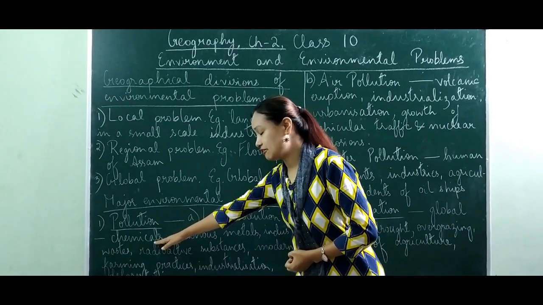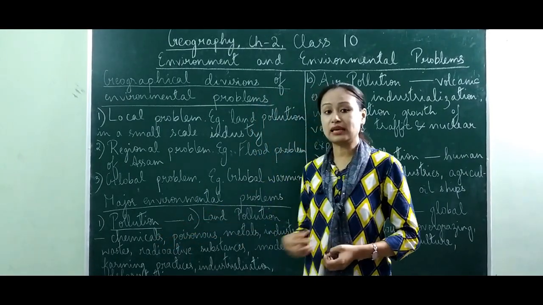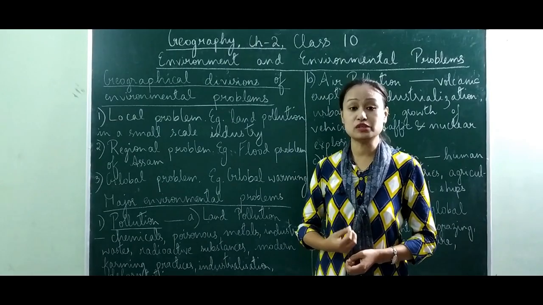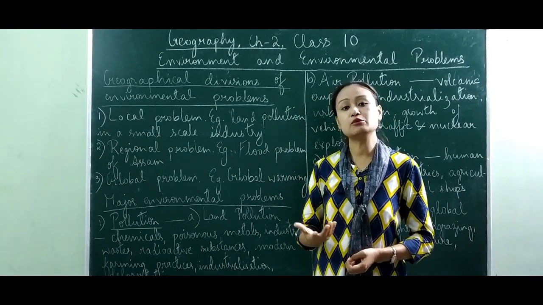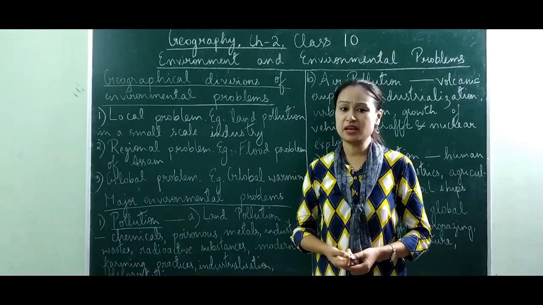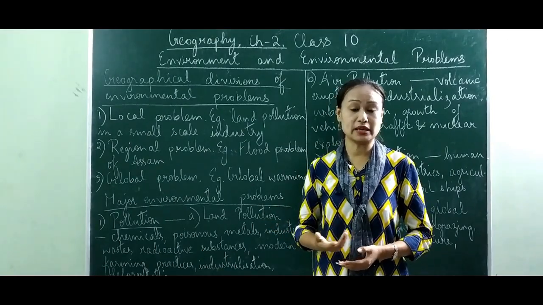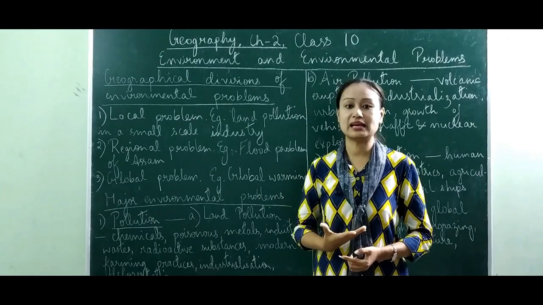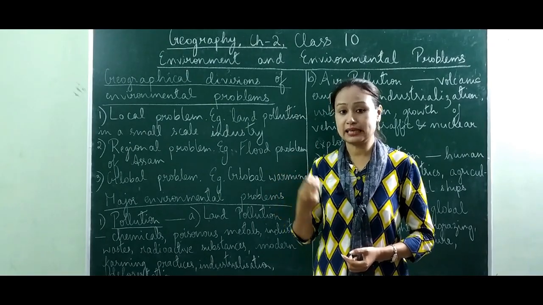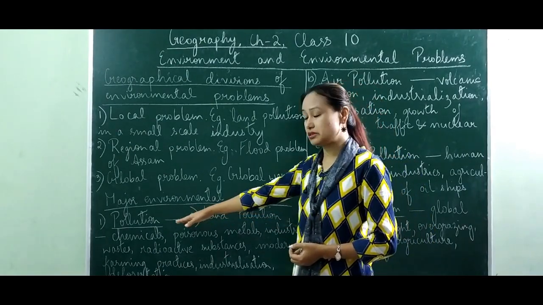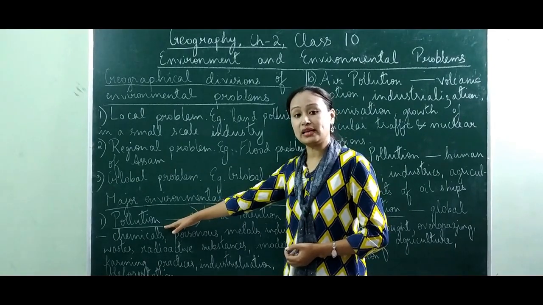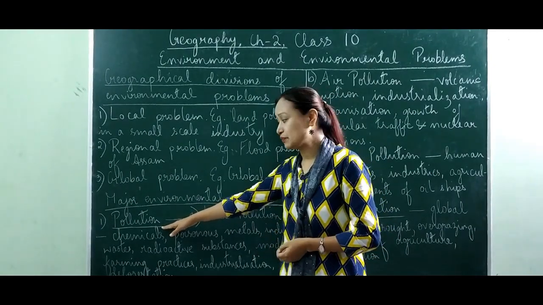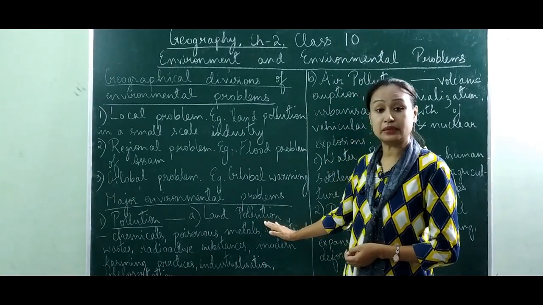As I've mentioned over here, chemicals. Chemicals are generally released by those industries which produce chemical items. It can be as simple as the shampoo that you use at home. It may be sanitizer or even moisturizer. All of this contains chemicals. So industries which produce those release the waste on the land, as a result causing land pollution.